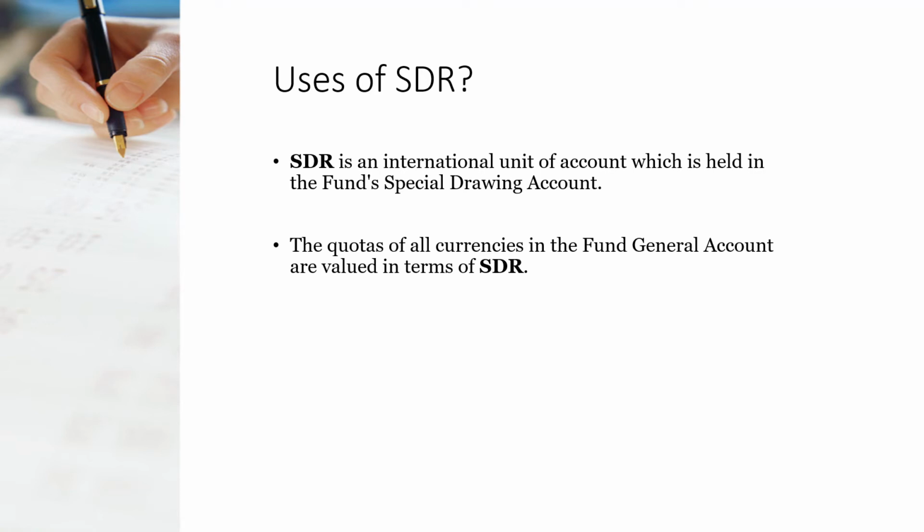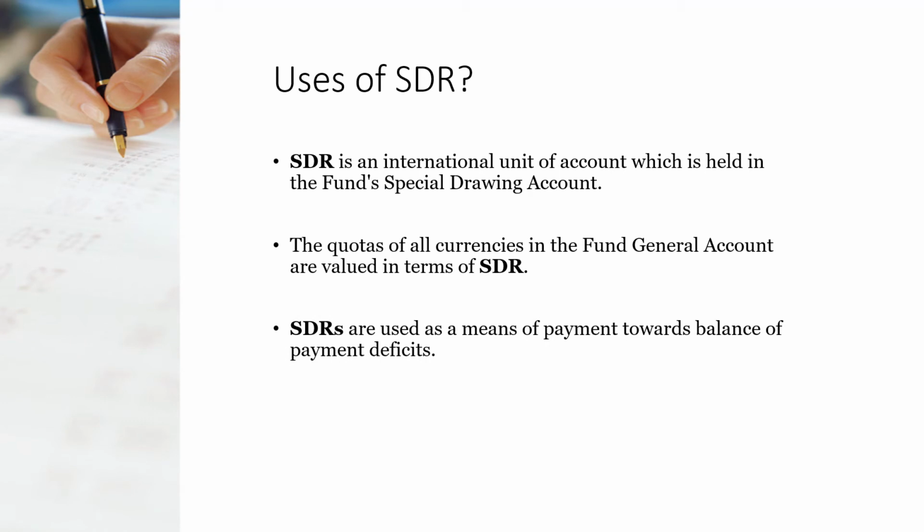Next, SDRs are used as a means of payment towards balance of payment deficit. The main use of special drawing rights is to settle the balance of payment deficit. In case a country is facing a balance of payment deficit, then in order to avoid that situation, SDRs are used. They act as a medium to settle those balance of payment deficits.